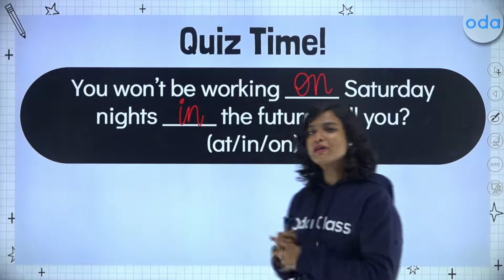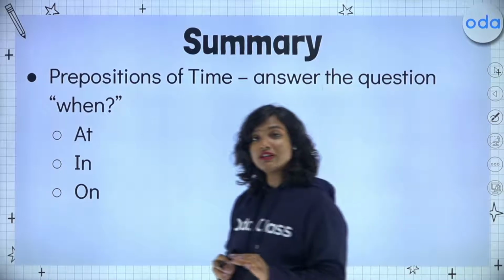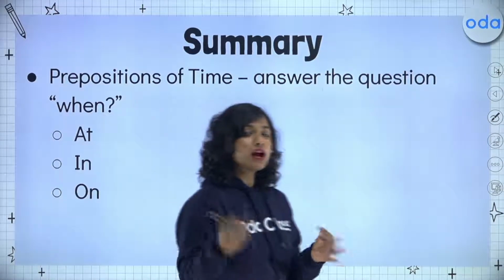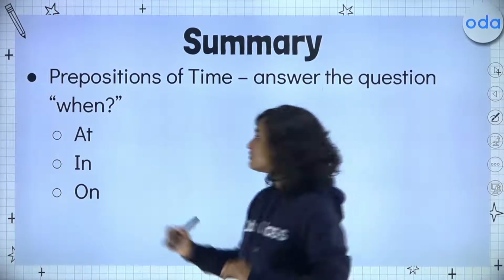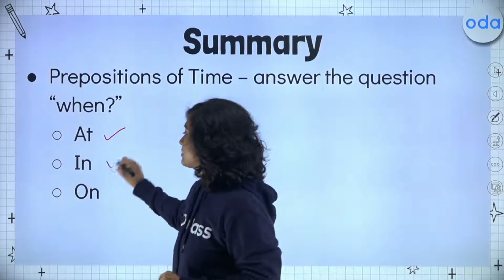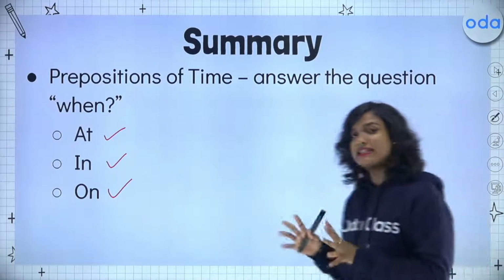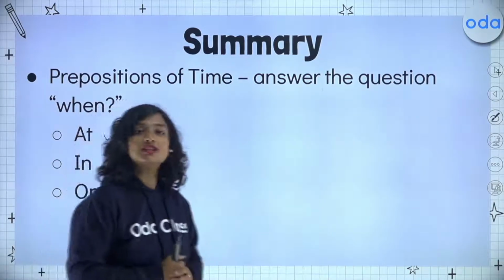All of these, we will be using our preposition in. Now let's do a quick summary before we wrap this up. We have learned about the prepositions of time, which help us answer the question when about the action that was being performed. Now we have learned about three of these. We know at, in, and on. Each of these has very distinct uses. Three of each we have discussed in this video right now.